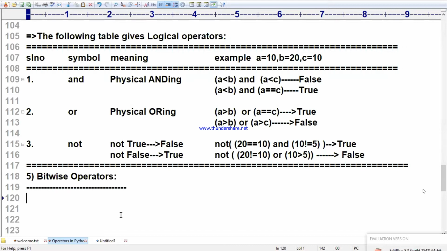Yes, we will do. Ajay Shahu, let me complete bitwise operators. We will do it combinedly, don't worry. Because if I take the program on logical operators, time is not sufficient. Let me complete the bitwise operators, then I will take the combined program. Don't worry, Ajay Shahu.